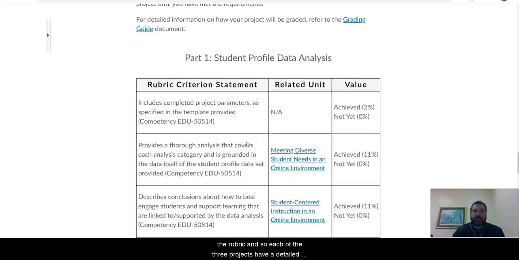And so each of the 3 projects have a detailed scoring rubric. But I just wanted to give you an overall orientation to some important pieces of the course, and I'm excited about working with you this semester. Please reach out to me via email if you have any questions.